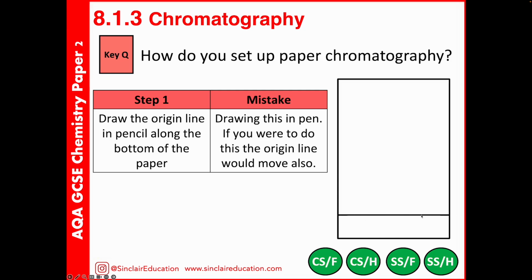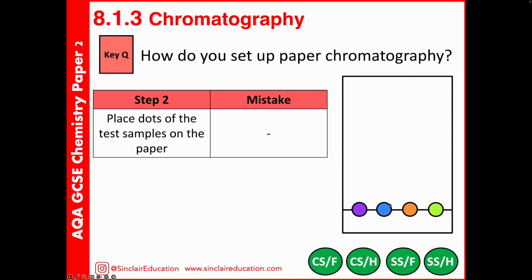If this is drawn in pen, the pen is soluble. So actually, during chromatography, your origin line will move. The important thing is that we use pencil, as this is insoluble, and during chromatography, it will stay in place.